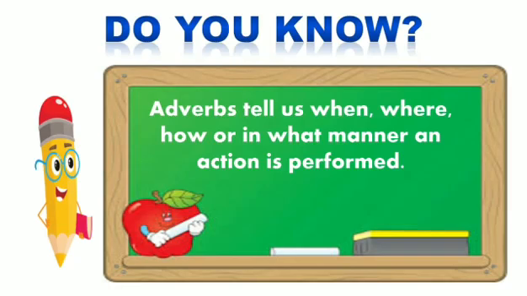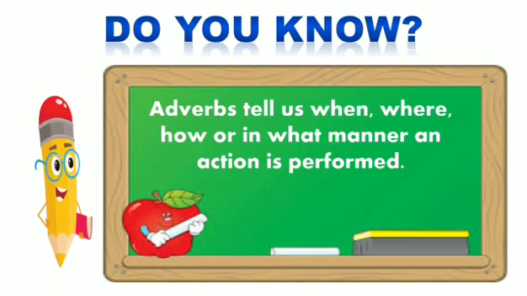Students, do you know that adverbs tell us when, where, how, or in what manner an action is performed? So, all the adverbs which we are going to study or which are there in this world tell us things about an action. Where the action is taking place, that is the place. When the action is taking place, that is the time. Where the action is taking place, that is the place where the action is being performed. How or in what manner an action is performed, that is, how are you doing the action, how are you reading,